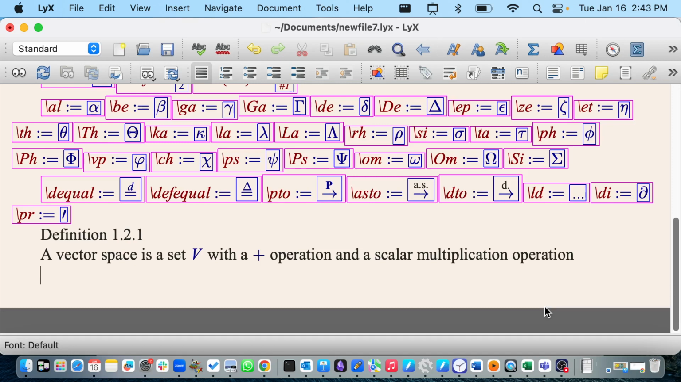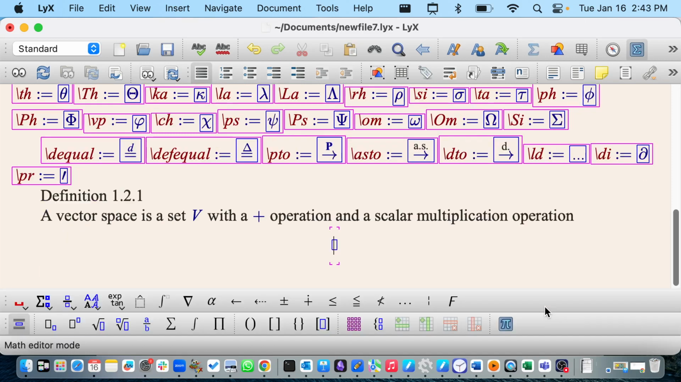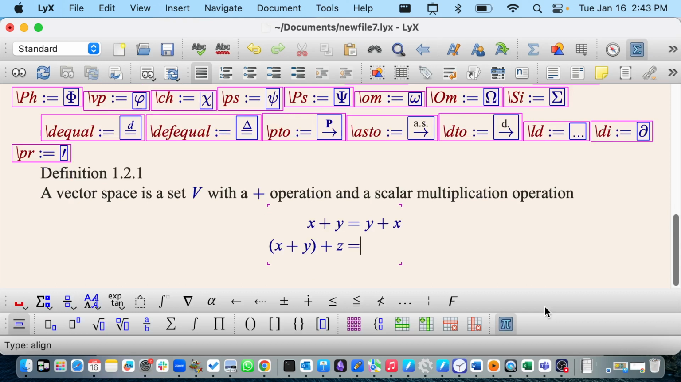It has a big list of rules. So one rule is that x plus y must be equal to y plus x. So if you add things, the order doesn't matter. Another rule is x plus y in brackets, plus z. So if you first do x plus y and then you add z, that has to be equal to doing x plus y plus z. So the order you add things doesn't matter. It has to be the same either way. Okay, this next one I found quite confusing.